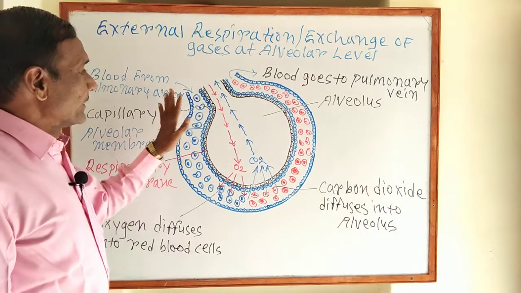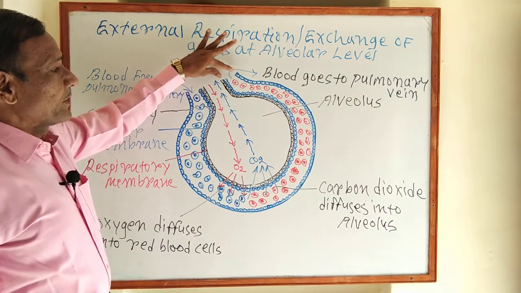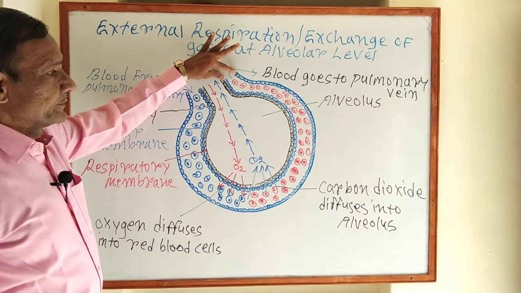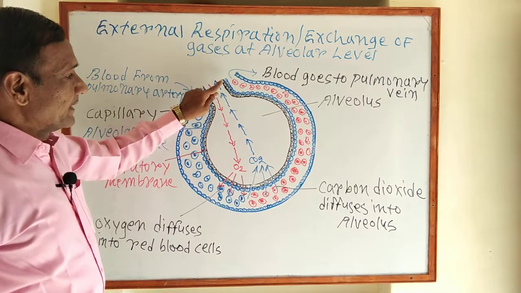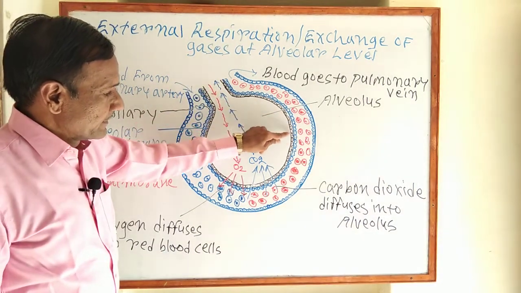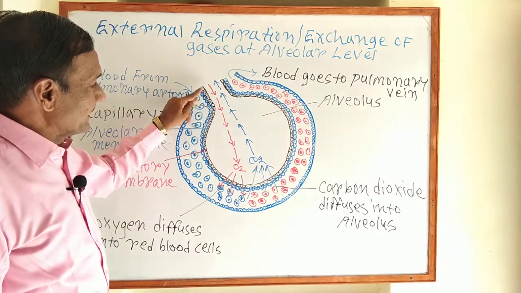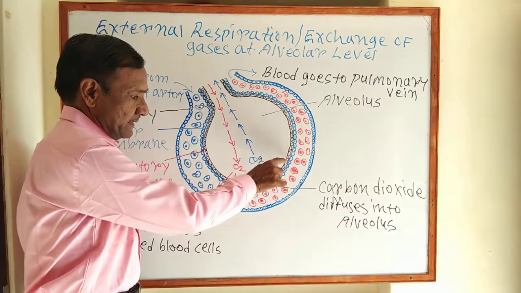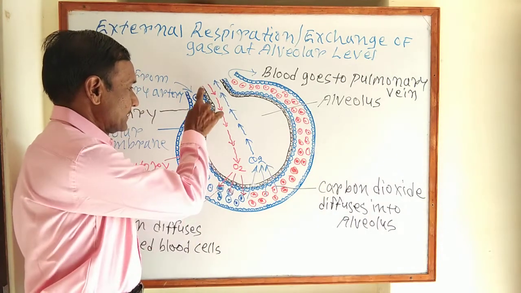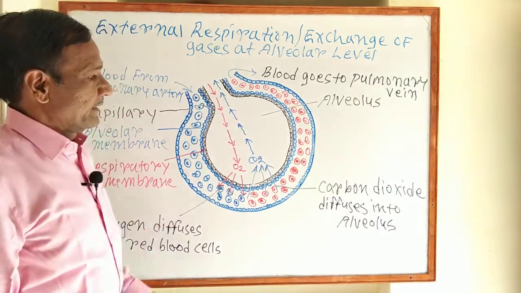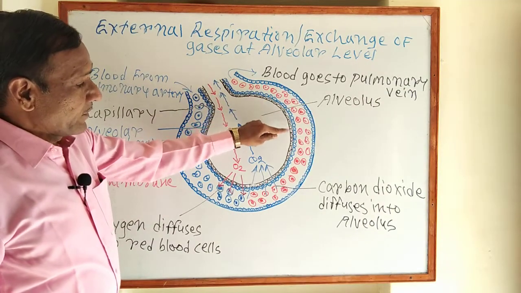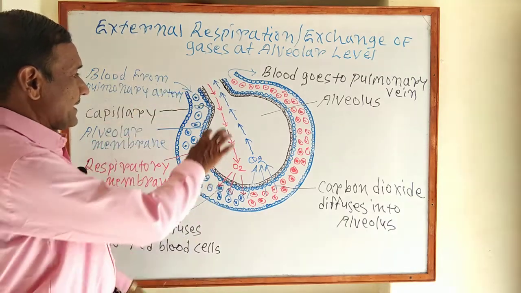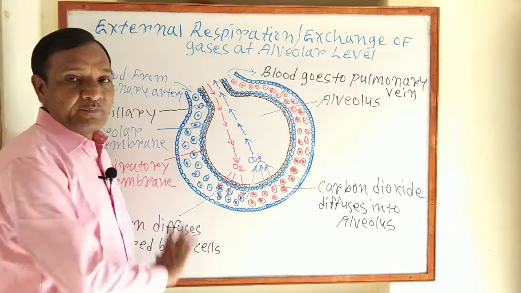The alveolus consists of a single layer of squamous epithelium. Is it clear? This black part, the alveolus, consists of a single layer of squamous epithelium, which rests on the basement membrane.